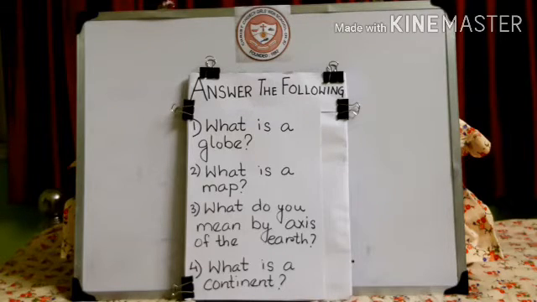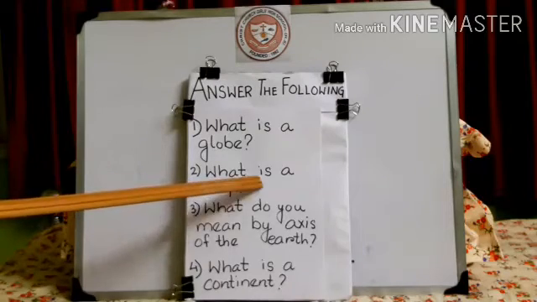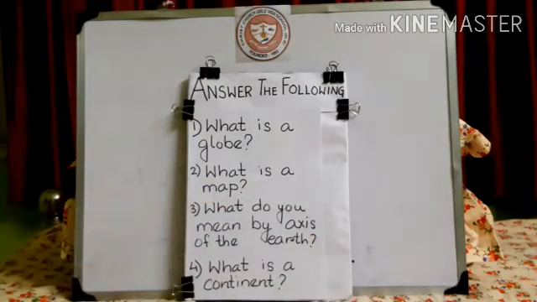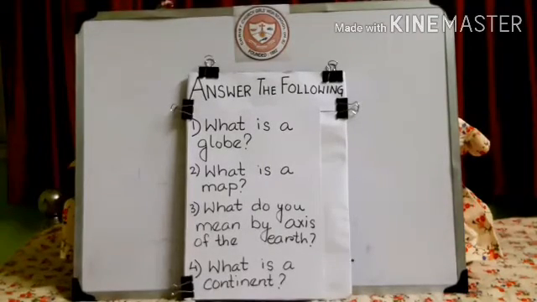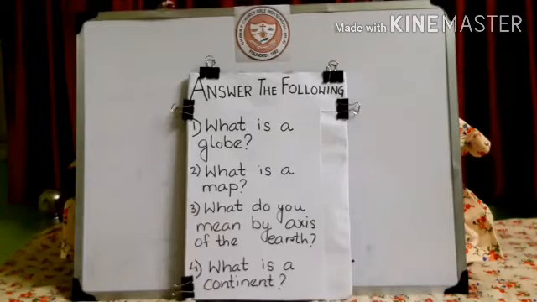Now we move to question number 2. What is a map? The answer to this is also very easy. The flat picture of a earth is called its map. It is at the back of your chapter, points to remember. From there you can write, or you can write map is a drawn or printed representation of the earth or any other heavenly body. Whichever you feel like you can write. Either answer you give, I will mark it as correct.